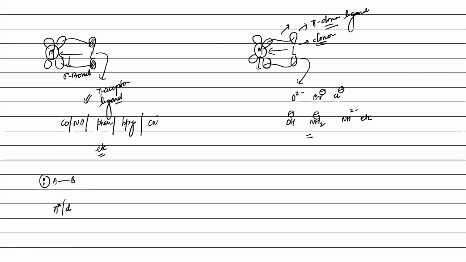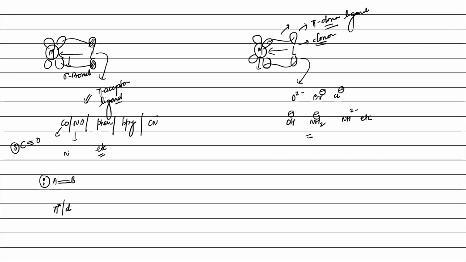For a pi star orbital, it must have a multiple bond. It means any ligand in which the donor atom has one lone pair and the donor atom is bonded to another atom via pi bonding, then it can behave as a pi acceptor ligand. For example, CO: one lone pair and carbon is bonded with a multiple bond.